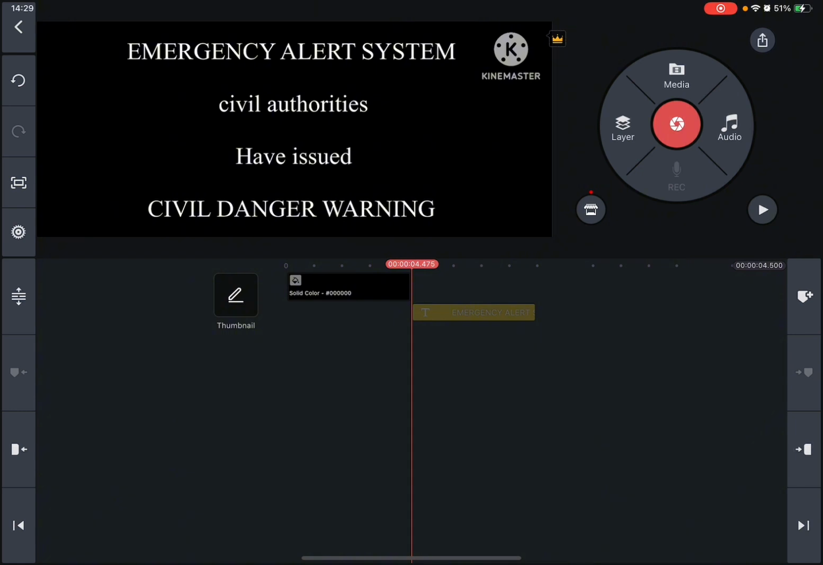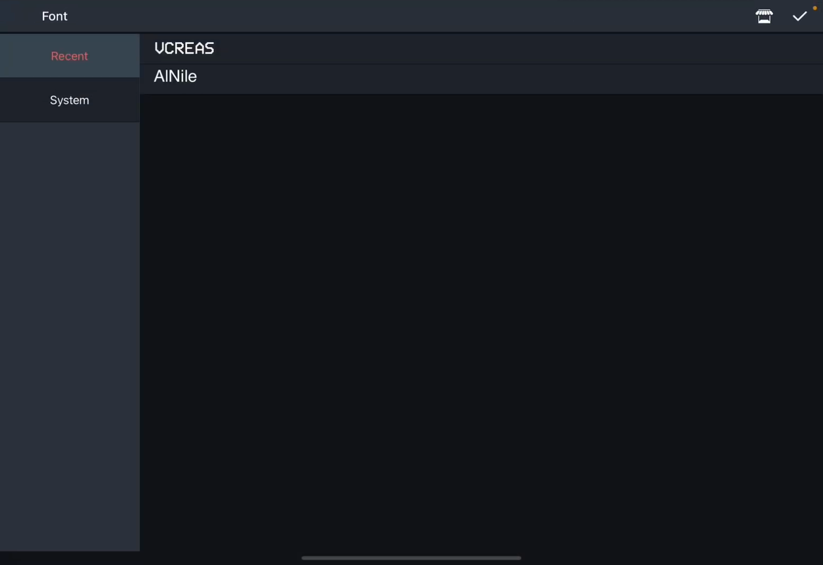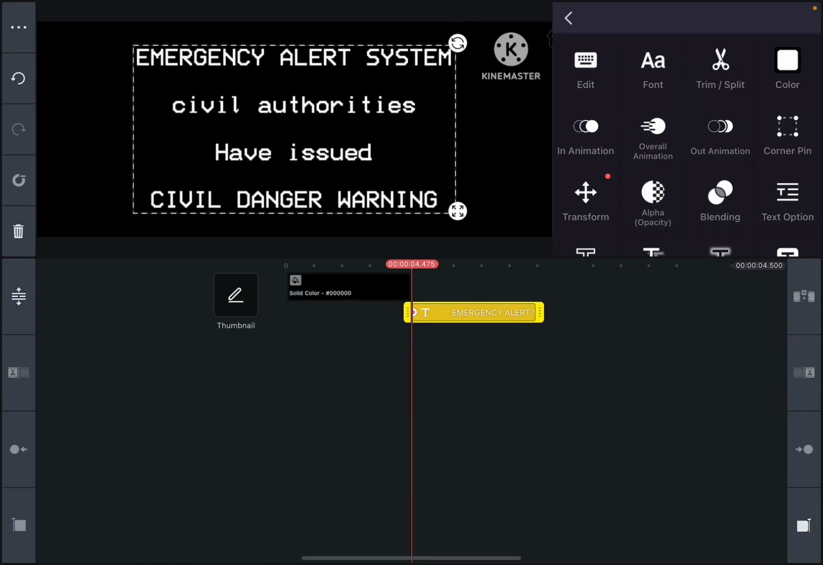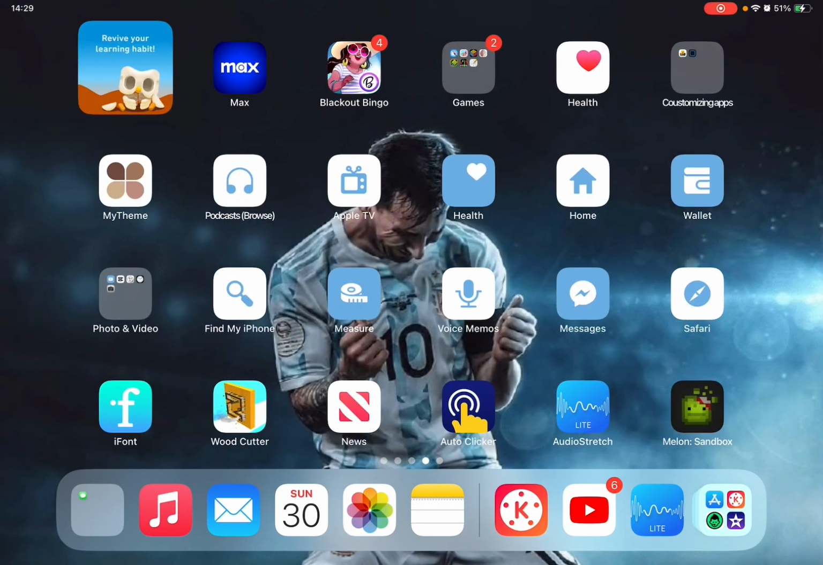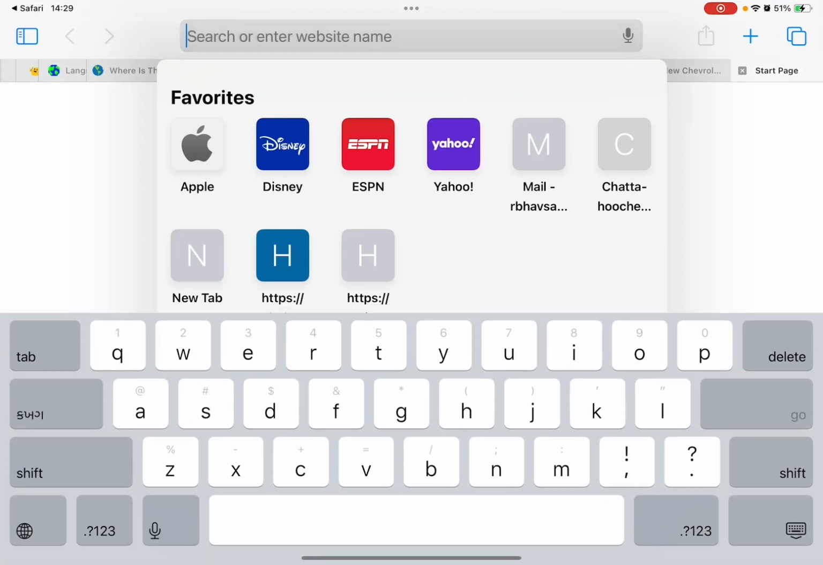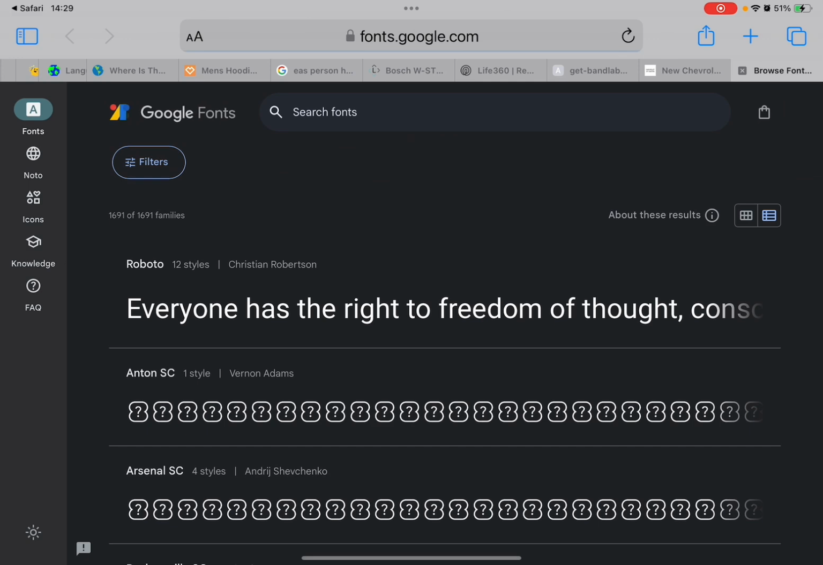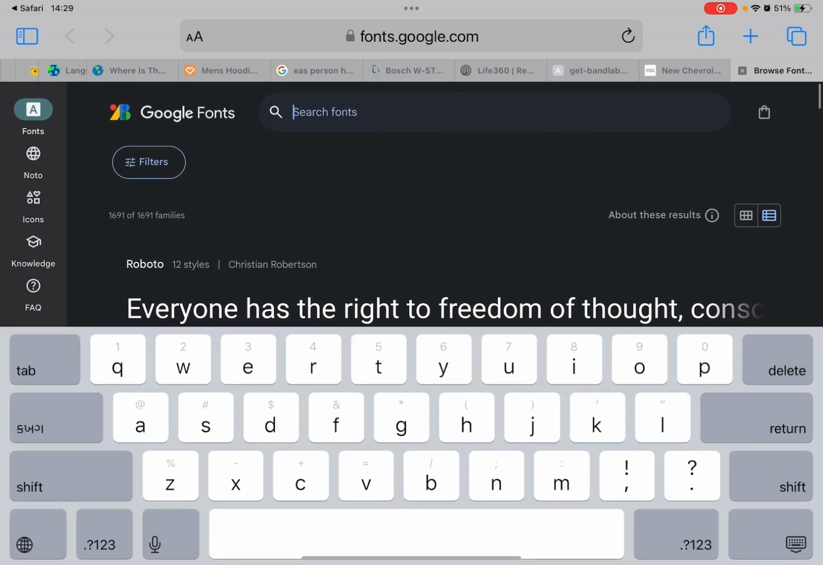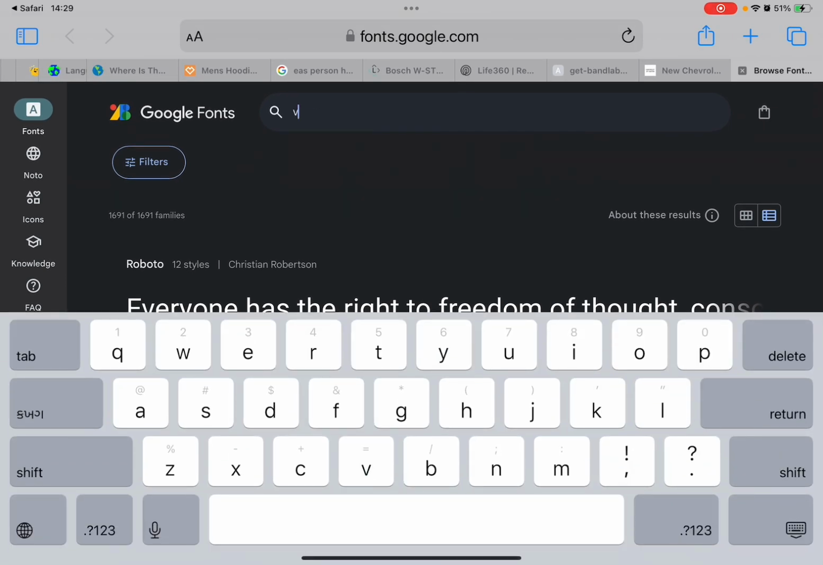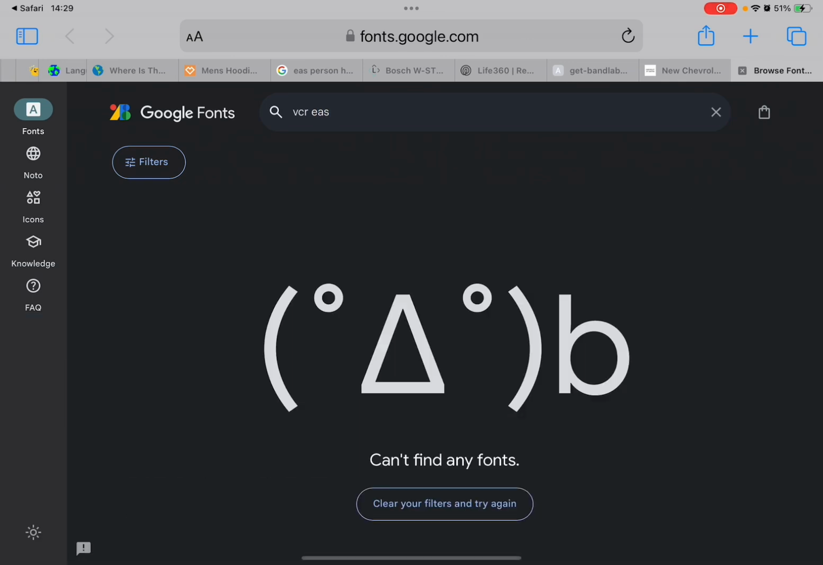You might want to go select it, go to fonts, VCR EAS, and then if you don't have it, let me show you how to get it. So first, what you want to do is go to Safari, and then type in Google Fonts. And then we're just gonna go to VCR EAS.